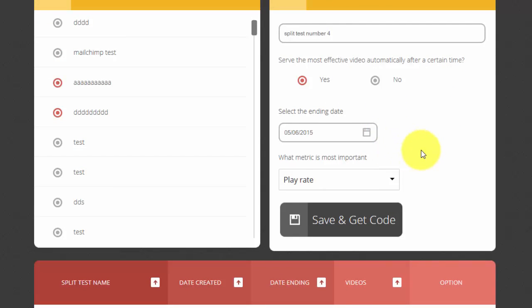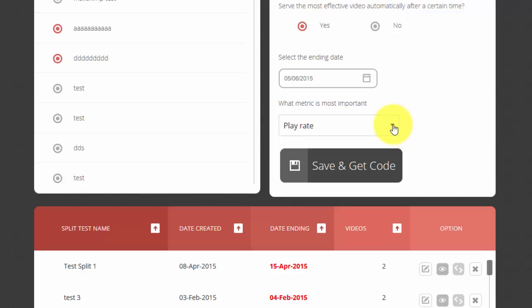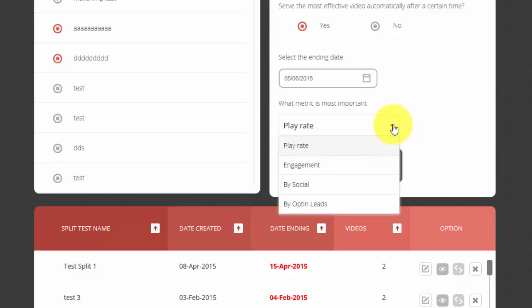Now it's going to ask me what metric is most important to me. Let me click this drop down here, and you can see your options. Your options for what's the most important are either play rate, engagement, social sharing, or opt-in leads. Okay, now what that's saying is, what's more important? Do you want to know which video has a better play rate? So that means which video is actually played more. Okay, that might have something to do with your page setup.